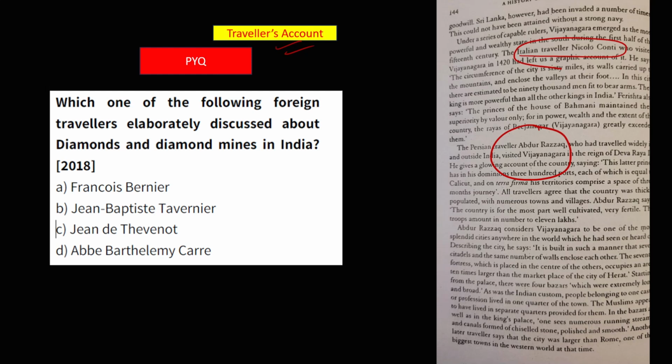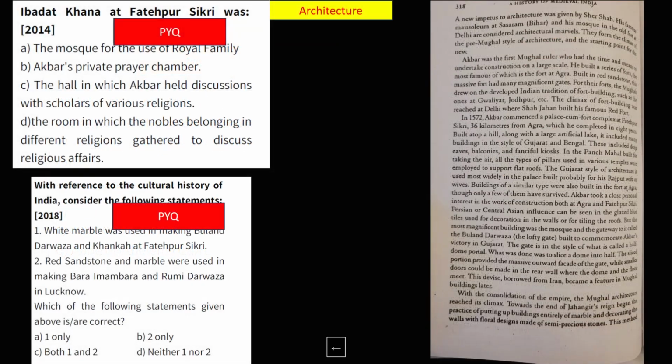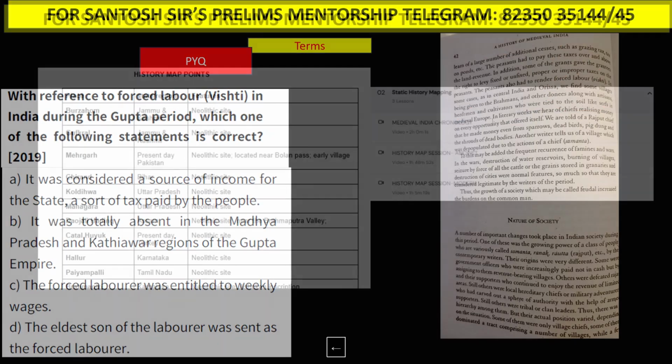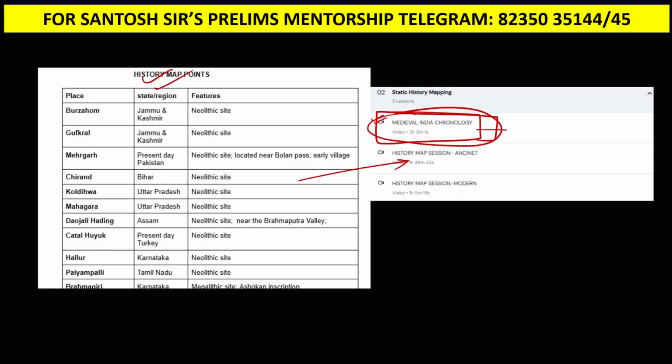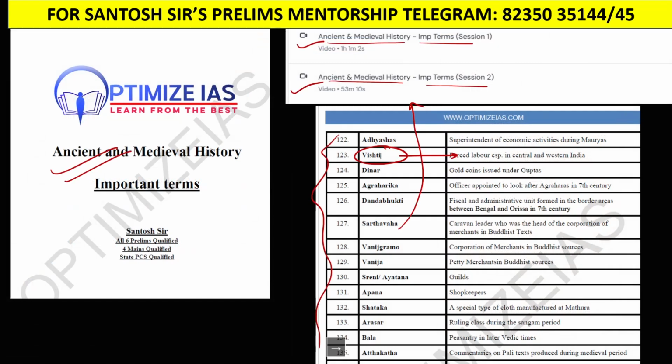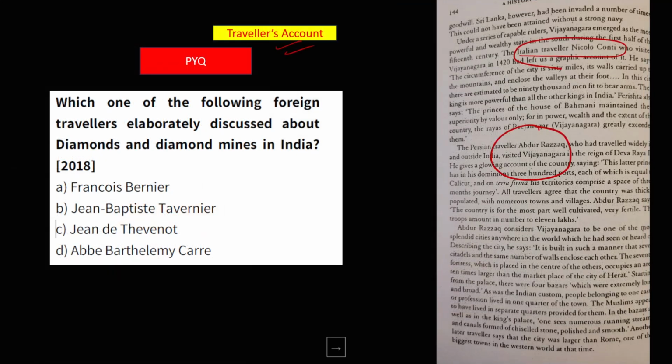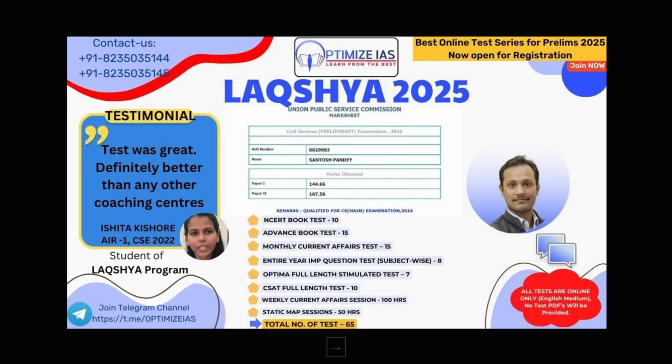No need to read each and every page of the book, rather do the smart study. Guys, I have been focusing on smart study. The entire map I have picked up here. Just read this table, the entire book is complete. Similarly, I have created the entire list of terms. Just read this, the entire book is clear. In the end, solve some 100 to 200 good quality questions. I have prepared important questions from the entire book. You can see here in our NCERT test, you will get those questions, guys.